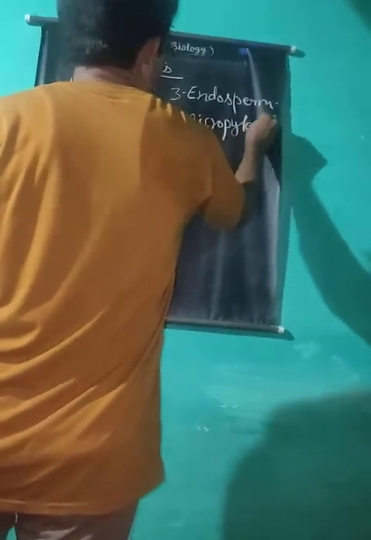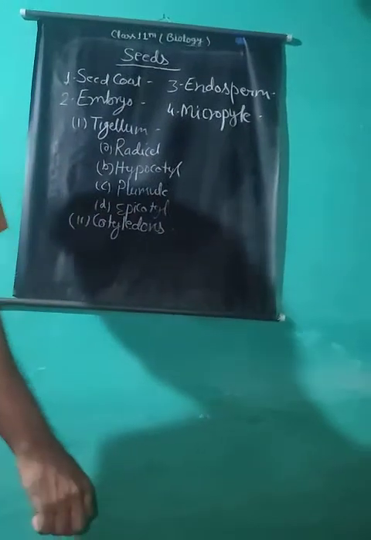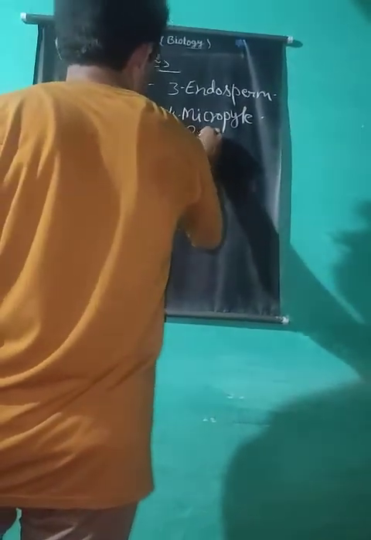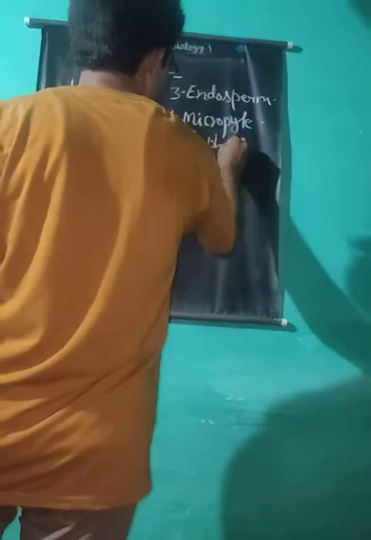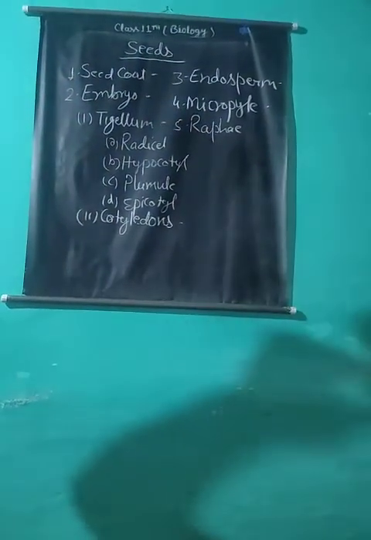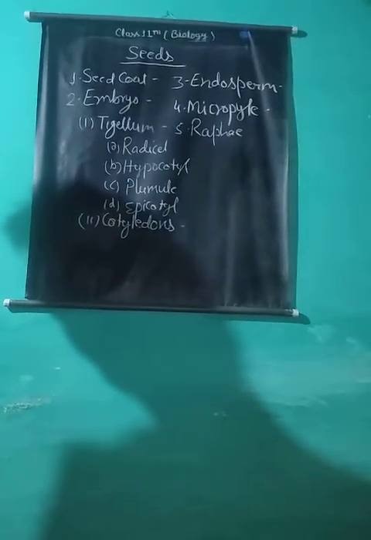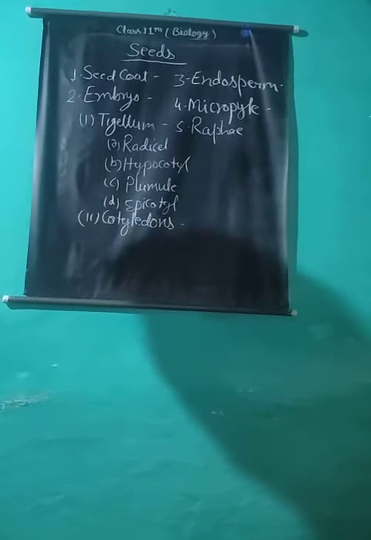Micropyle, it is a pore situated on one end of the seed, and raphe, which is the remains of the funiculus, filament, are mostly in dicot seeds in the form of a ridge.